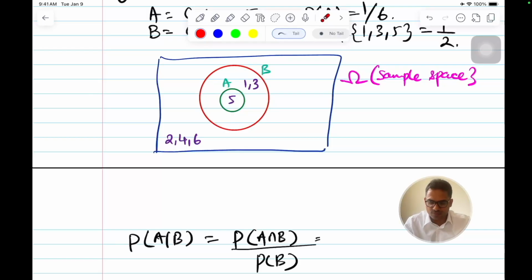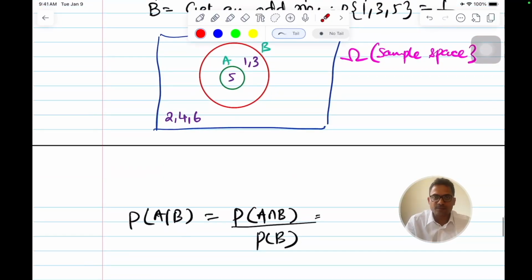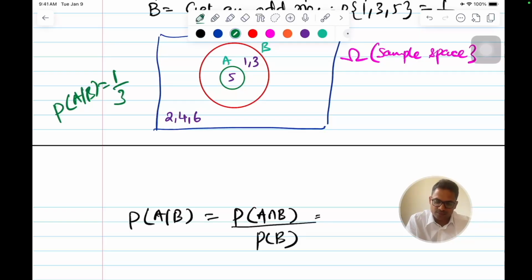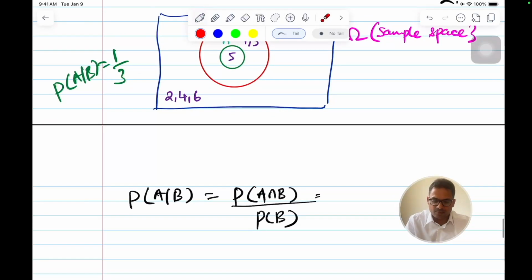From the diagram, the possible numbers are 5, 1 and 3, and out of these I want 5, so the probability has increased to 1 by 3. Intuitively, the updated probability P of A given B is 1 by 3.